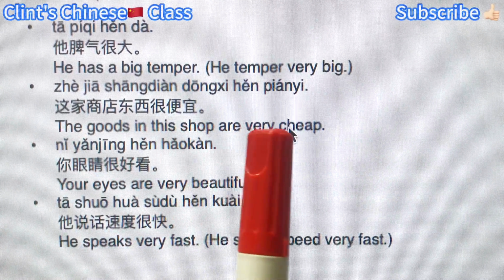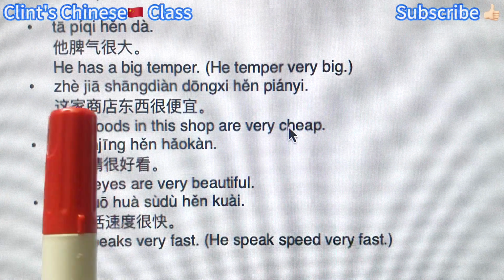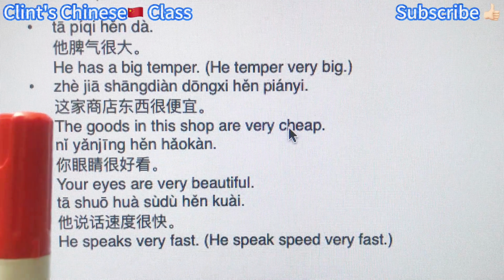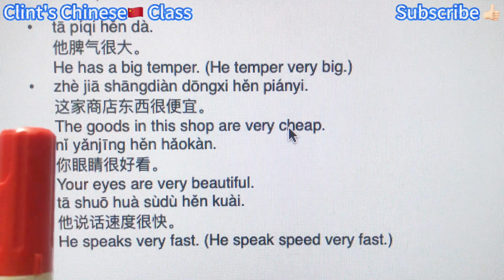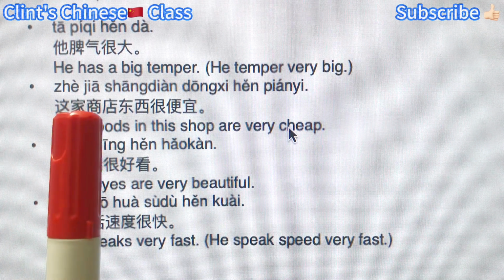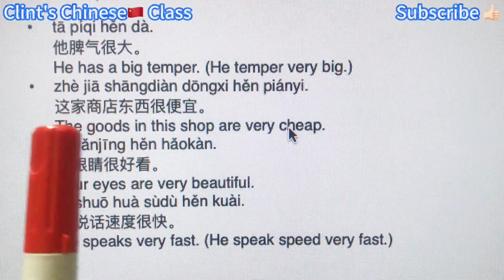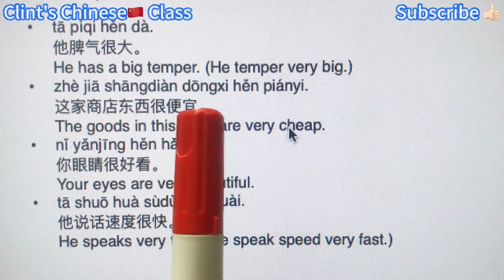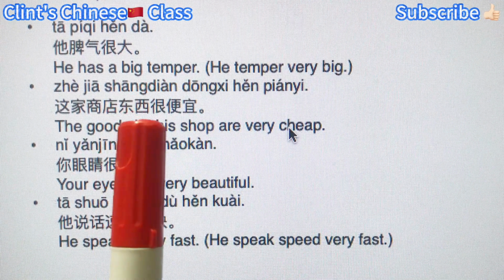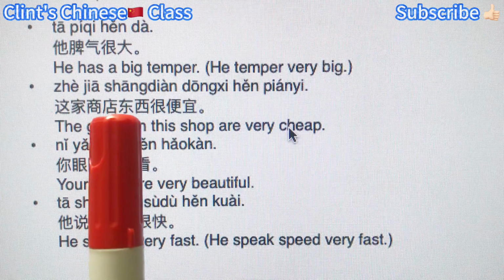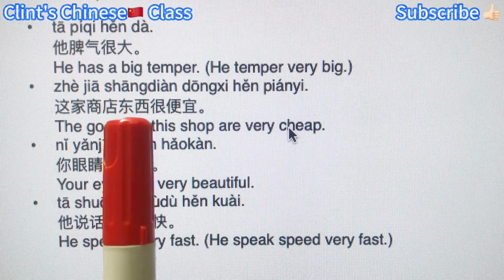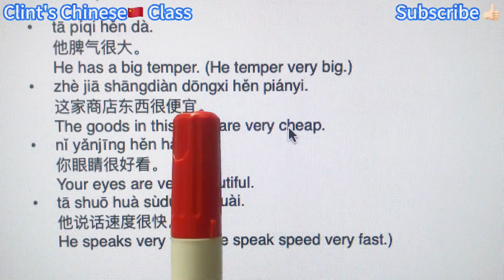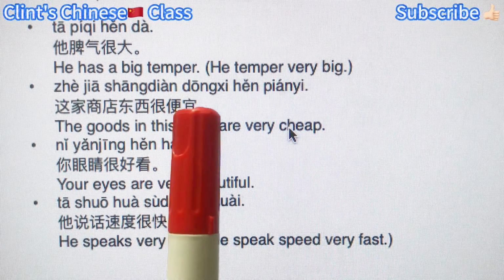The goods in this shop are very cheap. 这家商店东西很便宜. Now let's find the bigger subject. 这家商店, this noun phrase, this shop. And the bigger predicate, 东西很便宜. All right, this phrase. But inside this bigger predicate, we have a mini subject. 东西 means things. 很便宜, very cheap. Adjective as the mini predicate.